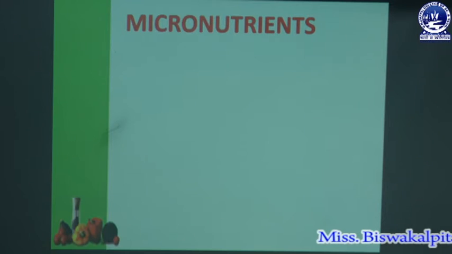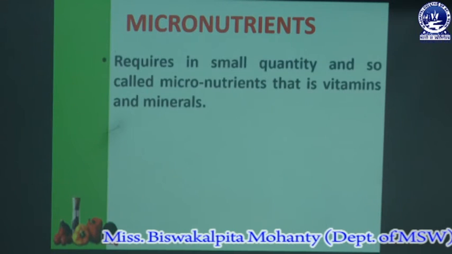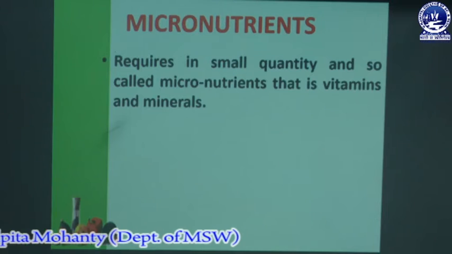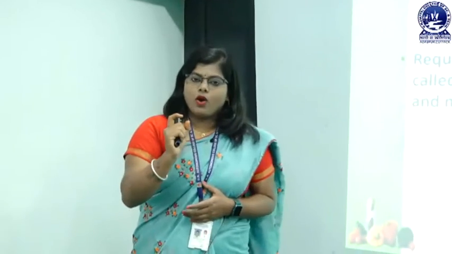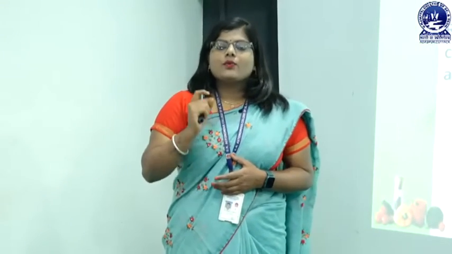Then we will discuss micronutrients, which are required in small quantity, that is vitamins and minerals. You all know that micro means small, and micronutrients means we have to take a small quantity of nutrients. Micronutrients include vitamins and minerals, and under vitamins there are different types of vitamins, and also under minerals there are different types of minerals, and we have to take a small quantity of those.